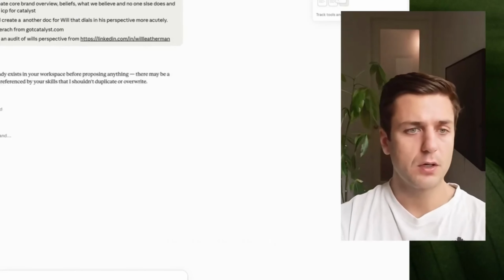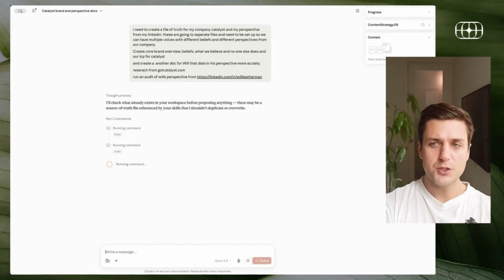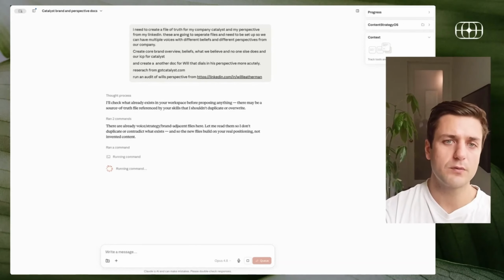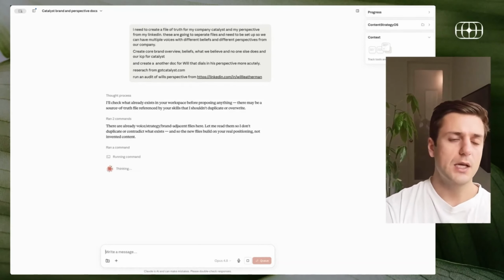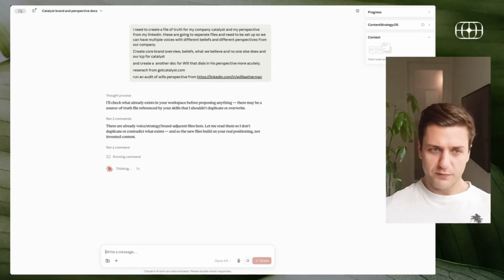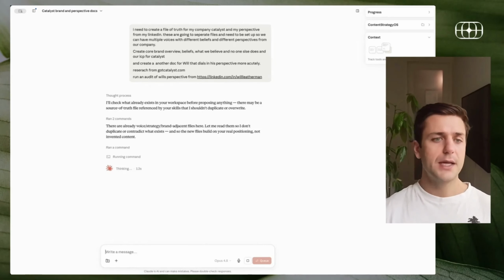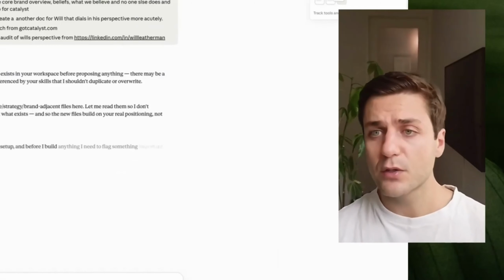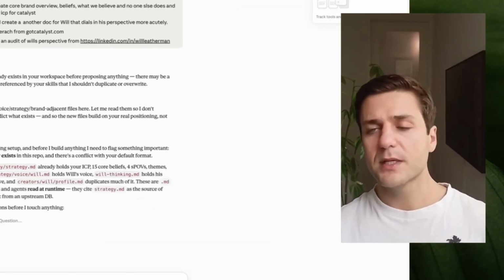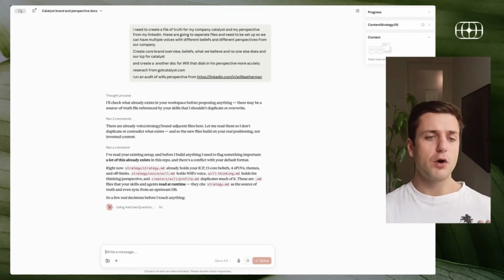Those specifically are my beliefs and point of view from Catalyst as a whole, my agency, and then also from my perspective. And you can see I set it up so it can run from multiple different perspectives from our company. So a co-founder, one of our employees, I would input all of their profiles to create the starting place. The nice thing is this can build over time. And so as you conduct interviews, as you do webinars, as you record videos, etc., this document can be, and should be, a living document so that your beliefs and your perspectives are evolving over time.